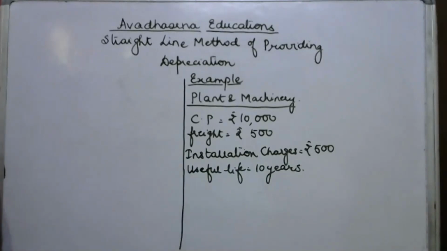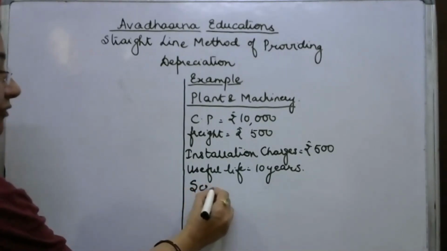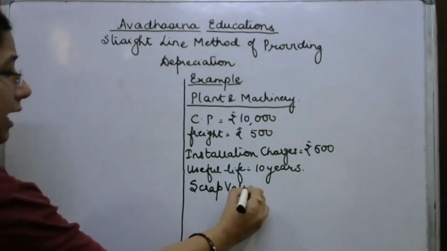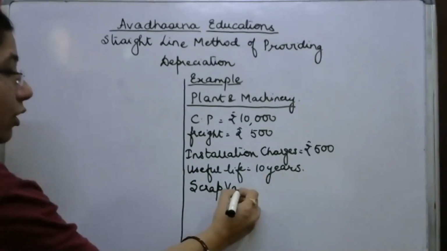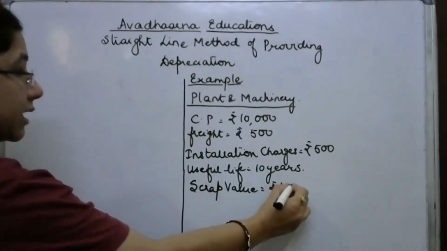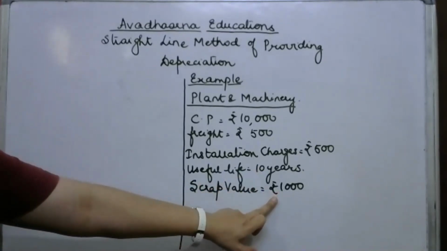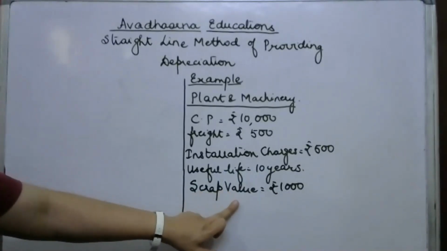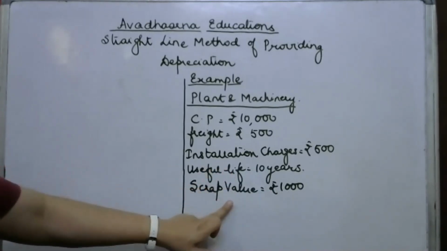And after 10 years, when this asset is being sold off, the sale price of this asset is known as the scrap value. If it is sold as scrap, when it is no longer of any use, the scrap value of the asset is, let us say, rupees 1,000. That means even if I sell it off after 10 years of use, the asset will pay me back 1,000 rupees. That is its scrap value. Scrap means the value I get after the asset has been completely used and worn out. The value at the end of the useful life of an asset is known as the scrap value.